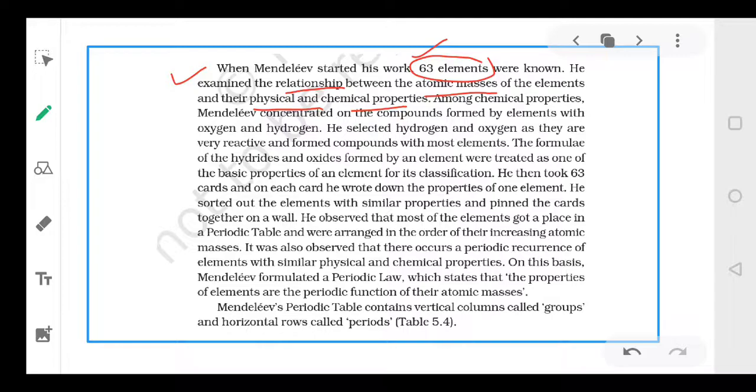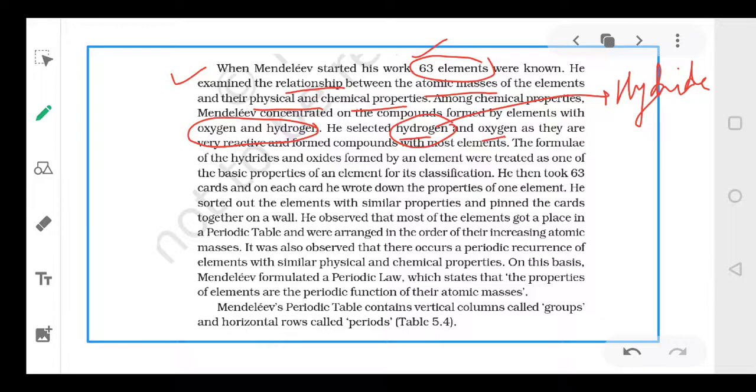Now, among the chemical properties, he concentrated on 2 elements, that is oxygen and hydrogen. So in chemical properties also, he focused a lot on two things: one is oxygen, the other is hydrogen. And he basically concentrated on what happens when an element reacts with oxygen and hydrogen. If an element reacts with hydrogen, a hydride is formed.